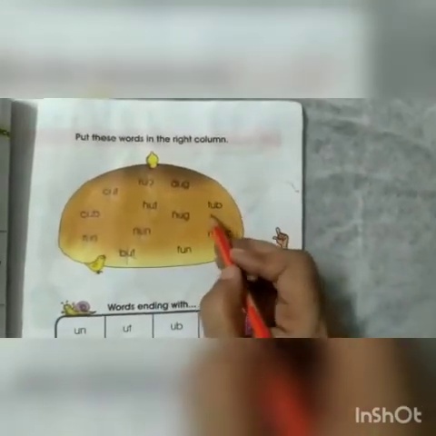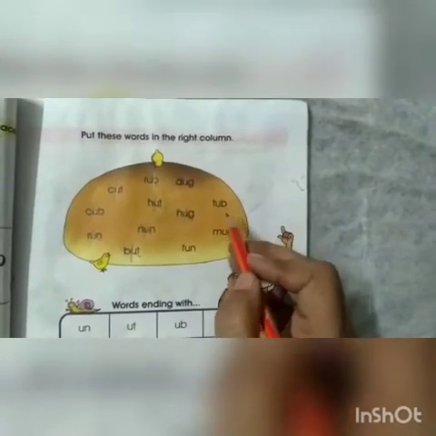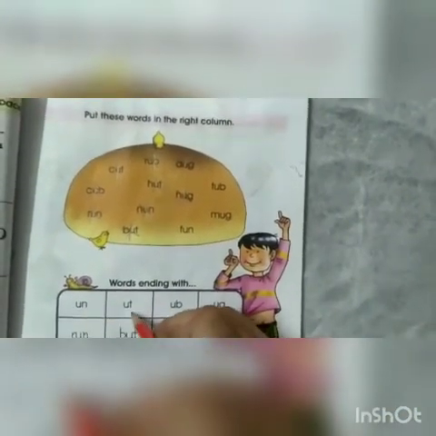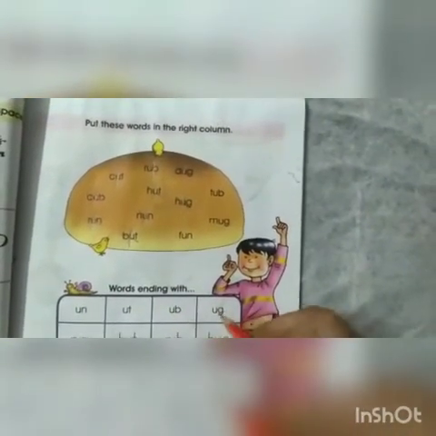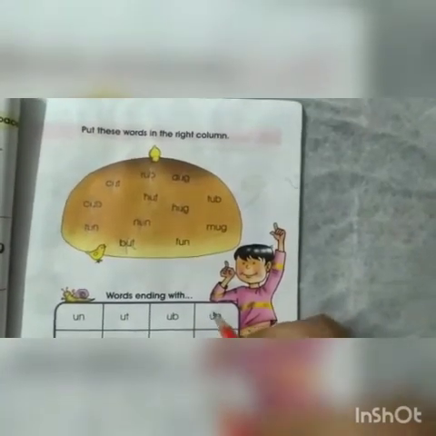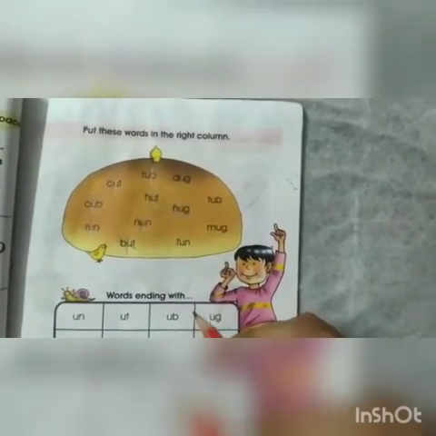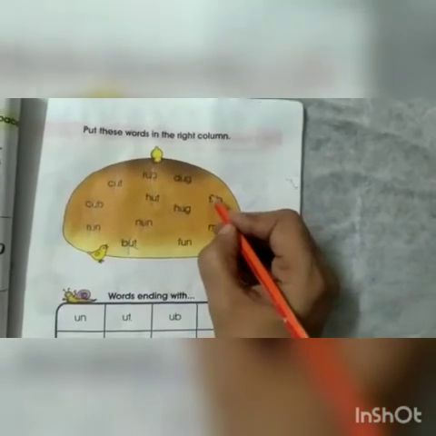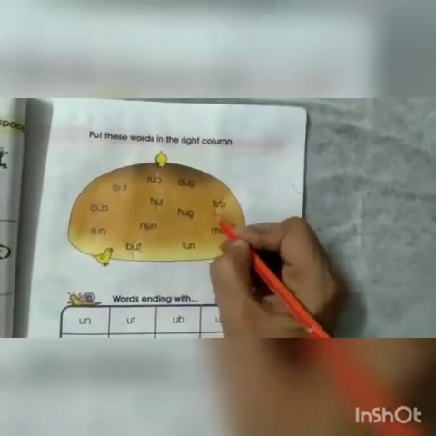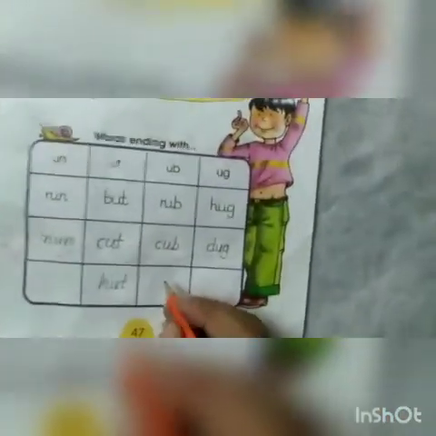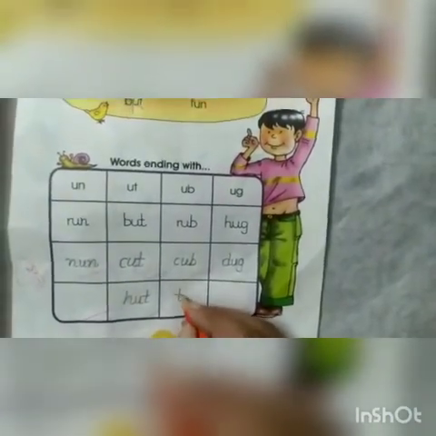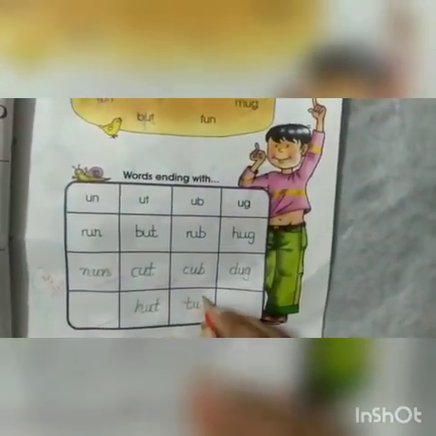Tub. This word is ending with UN, UT, UB, UG. UB. Very good. So we will write this word in UB column. Tub. T U B. Tub.